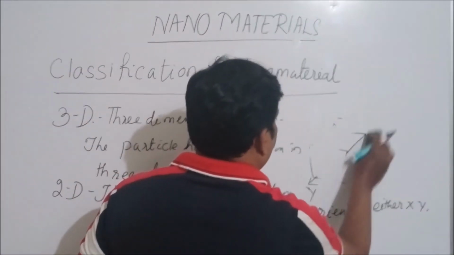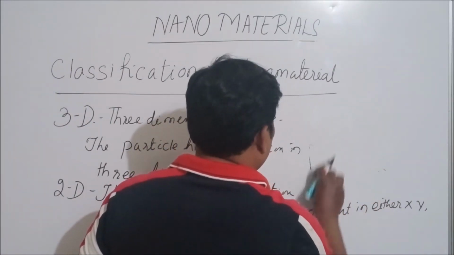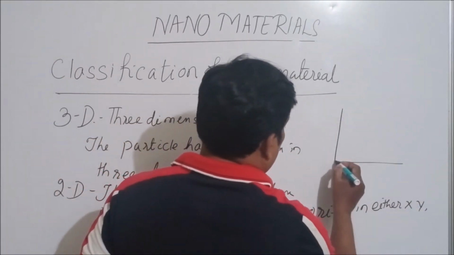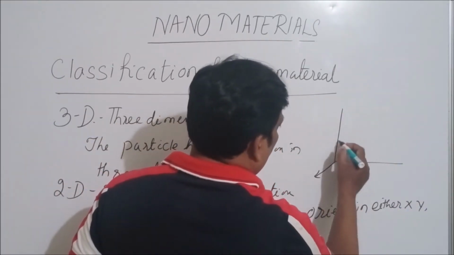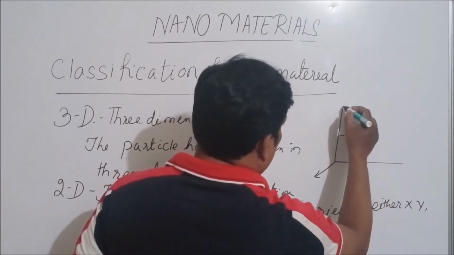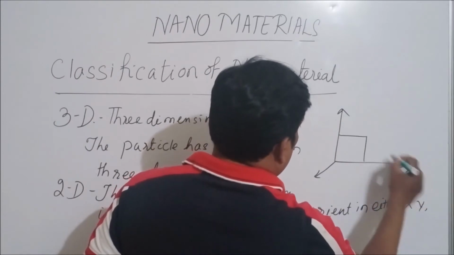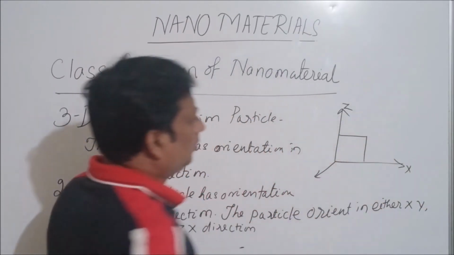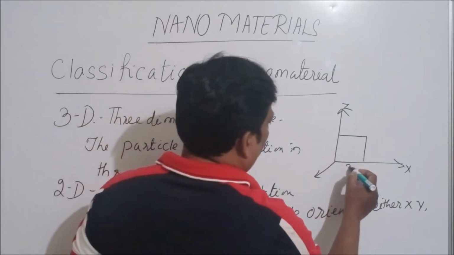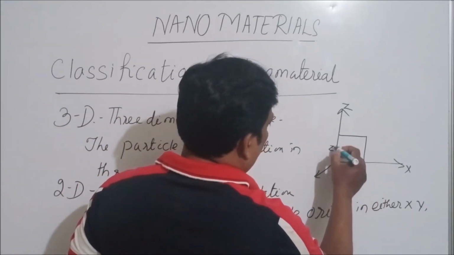That means the particle will orient, for example, only in the xz direction. Here this one is x and this one is z.